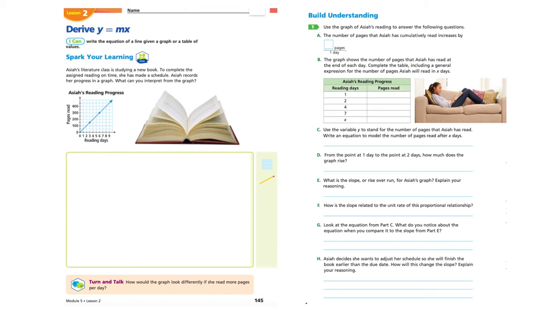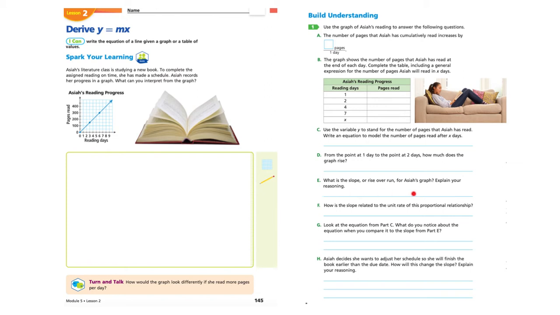C, use the variable y to stand for the number of pages that Asaya has read. Write an equation to model the number of pages read after X days. So you kind of are going to do that here. And so it'll be the same equation that you figured out there. D, from the point at 1 day to the point at 2 days, how much does the graph rise? So again, you'll go back over and look at 1 day, where is she? And then at 2 days, how many pages has she read? What's the increase?